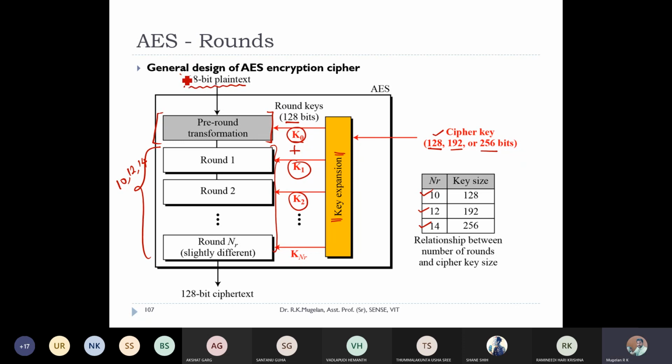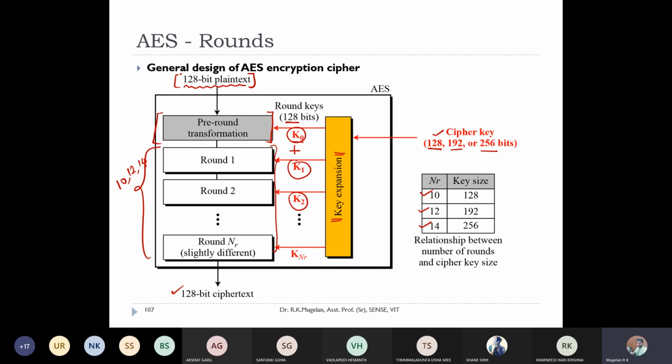Inside this one also I'm giving a block of 128 bits. So here the round key is also 128 bits, so it will be easy for adding those keys with the incoming plain text. Right, and the final output after the final round will be taken as the ciphertext of this particular encryption. This is the general structure of your AES algorithm.